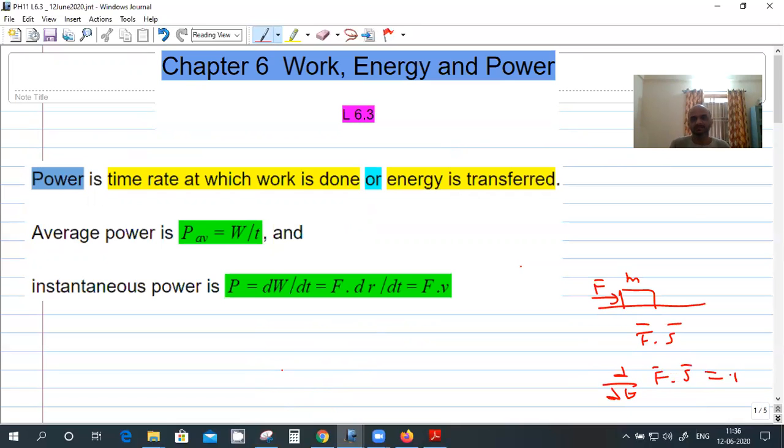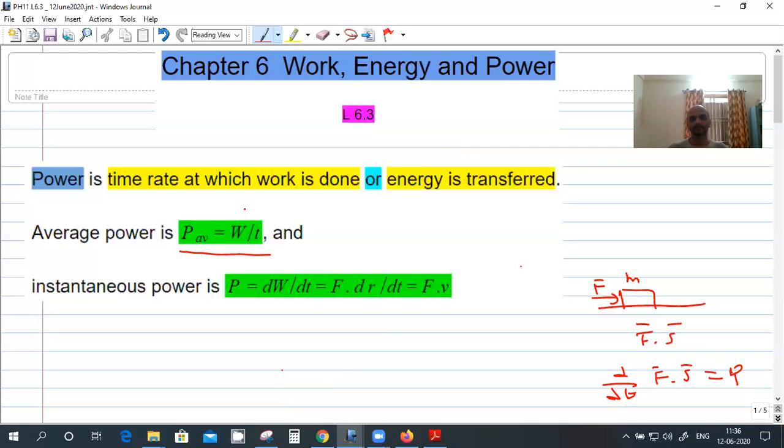If the same displacement is done in 5 minutes and the same displacement is done in 1 minute, then the power is different in both the cases. The power is the rate at which the work is done. And if you're talking about constant work done, then it will be an average power. What is the work done in the time interval t?